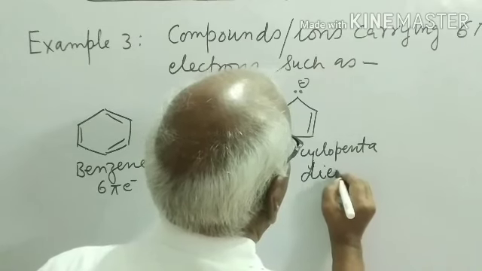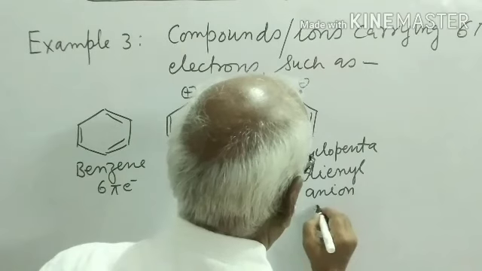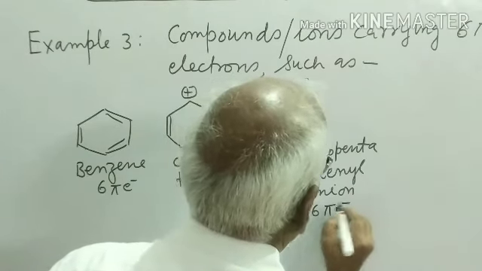Cyclopentadienyl anion also carries 6 pi electrons.